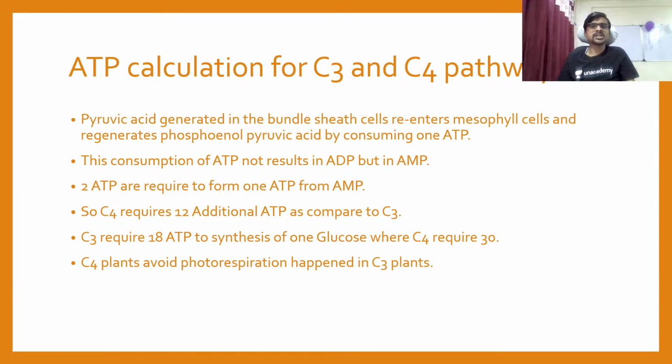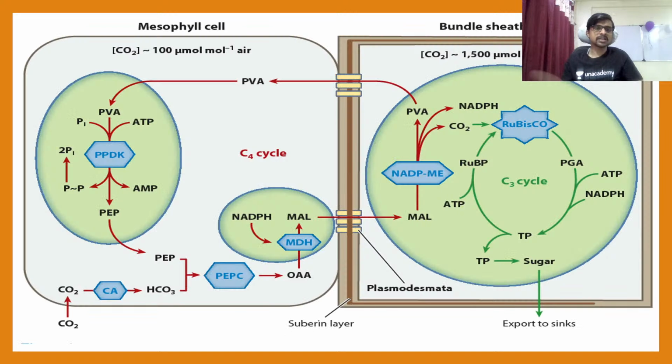Okay, pyruvic acid generated in the bundle sheath cell re-enters the mesophyll cell and is regenerated into PEP, phosphoenol pyruvate, by consuming 1 ATP, where this ATP is not converted into ADP. Instead, it is converted into AMP, and if you form the ATP from the AMP, it requires 2 ATP. That is what I already explained in the last diagram. So this pyruvic acid being converted into PEP is not an easy process.